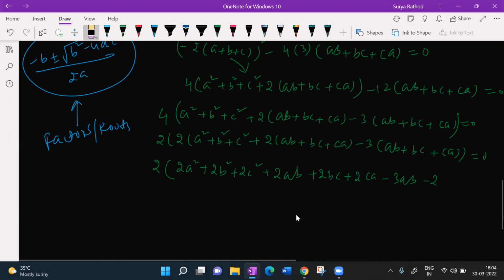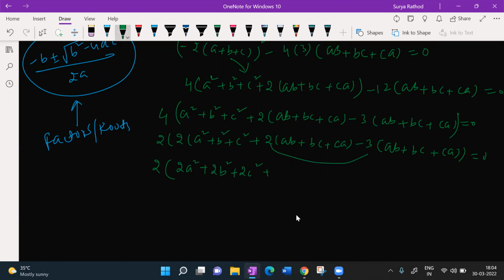Or else we'll do one thing here itself. We will write here 2 minus 3, how much? 2 minus 3 is minus 1, isn't it? So minus 1 time of (ab plus bc plus ca). Am I correct? Till this, any doubts? No doubt, sir. Fantastic. Now look at this here.